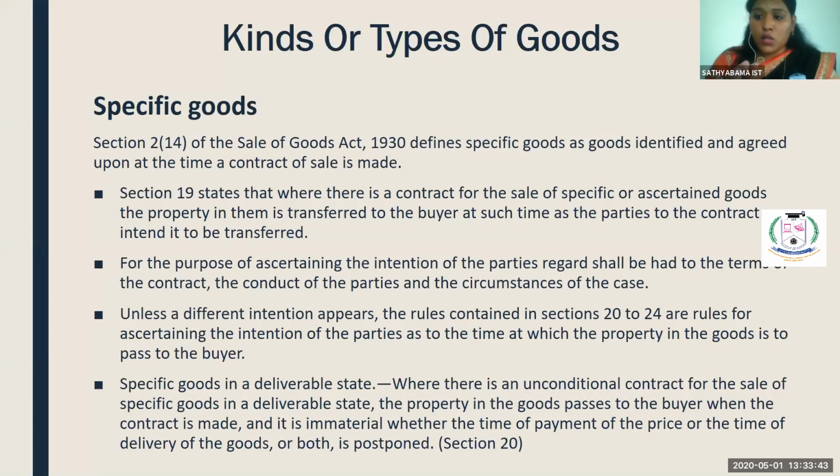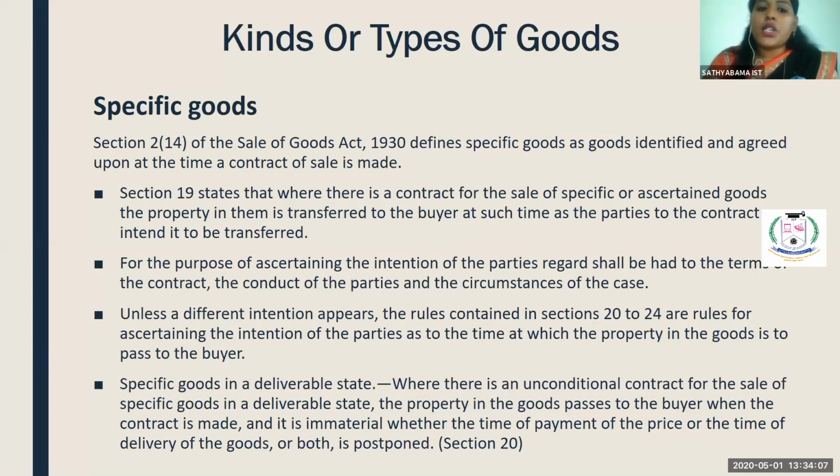So the goods which can be identified, and sometimes goods which cannot be identified also come under specific goods, but the condition is it should be ready for delivery. It should be ready for the immediate transfer of possession of goods from the seller to the buyer.